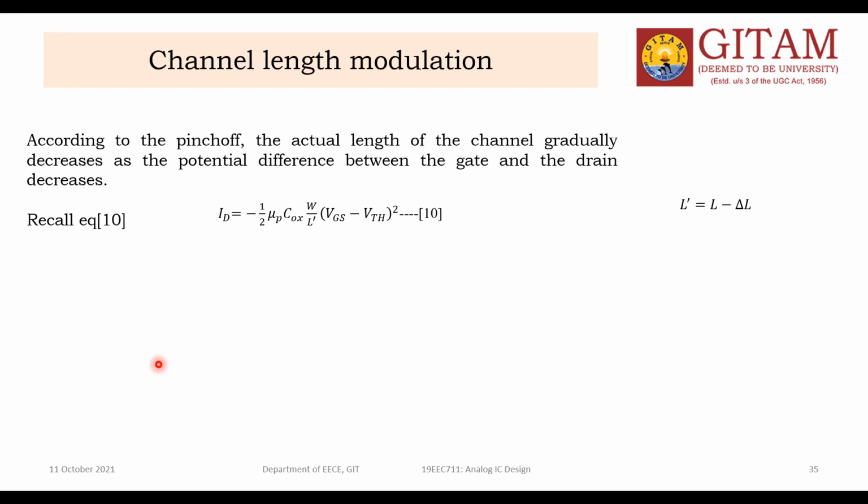If both are not the same, what happened? Generally the gate to drain voltage is more than the source to gate. At this moment the channel length is not uniform. It will be wider at the source, and when it goes to the drain, it becomes narrow.